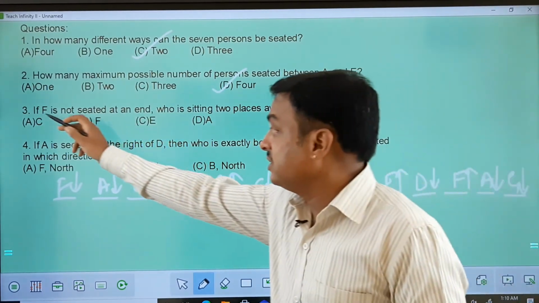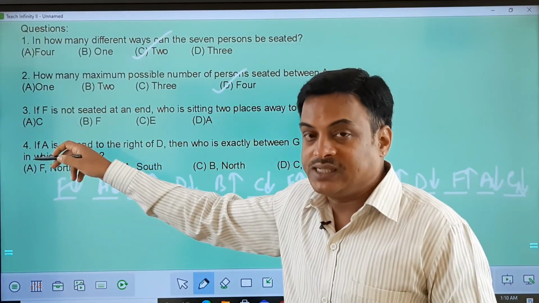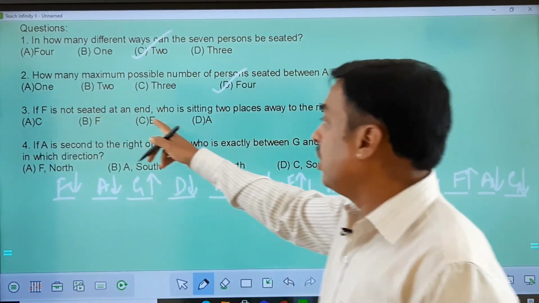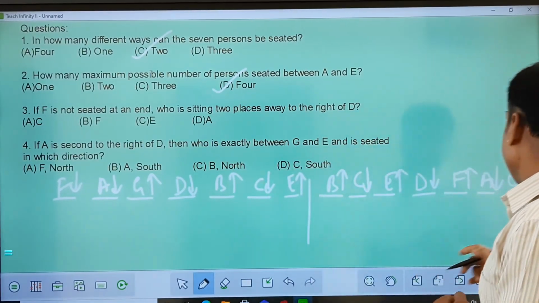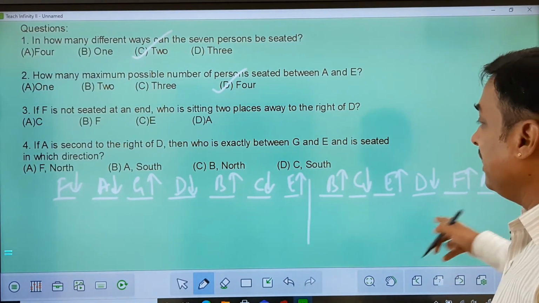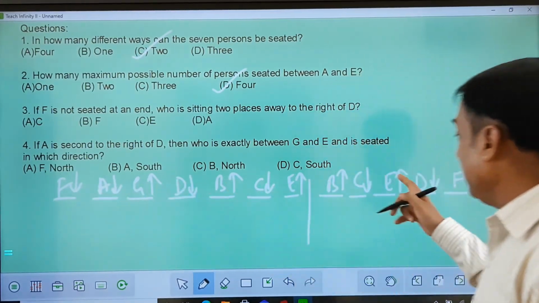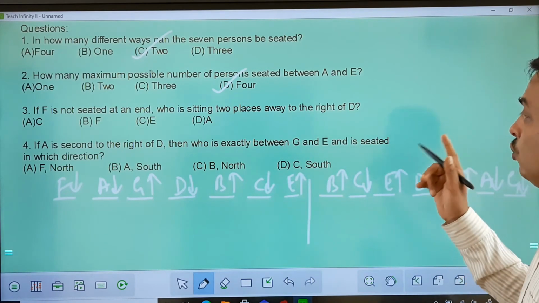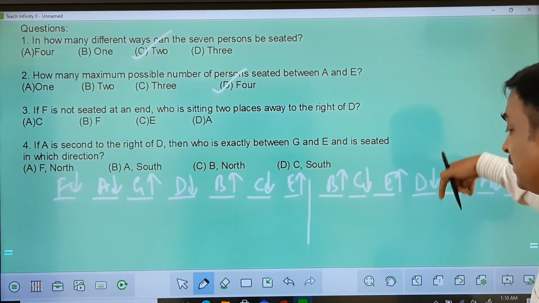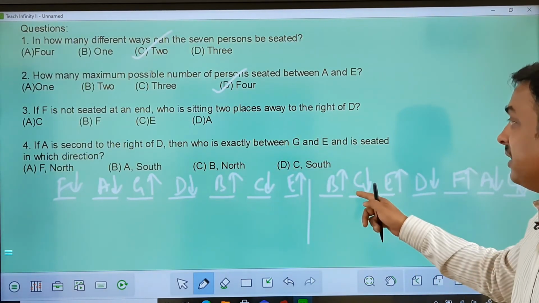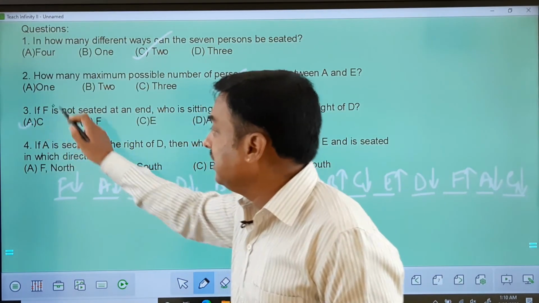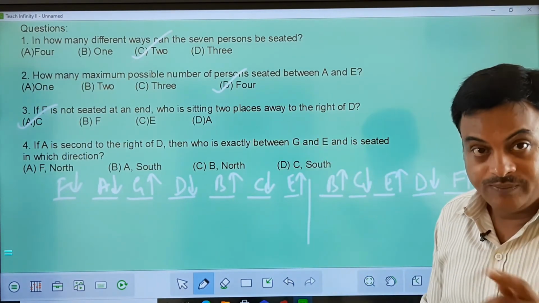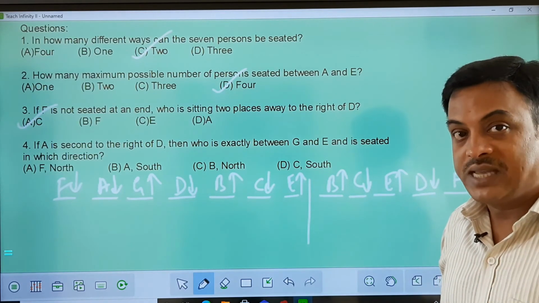Now these type of questions, which you can see on the board right now, are conditional based questions. So read the condition. If F is not sitting at the end. So at an end, you see here in this case F is not at the end, whereas here F is at the end. So he asked me to take this condition here. Okay. Now F is not at the end. Who is sitting 2 places away to the right of D? Please understand D is facing south, right would be this side, 2 places away will be C. So my answer will be C in that case. Conditional based. I should go by this or this, the question will decide. So since this question has multiple possibilities, I need to go by the condition.